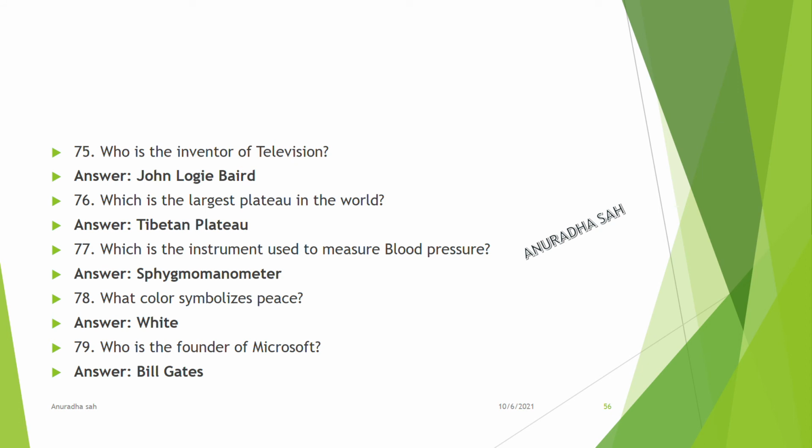Who is the inventor of television? John Logie Baird. Which is the largest plateau in the world? Tibetan Plateau. Which is the instrument used to measure blood pressure? Sphygmomanometer. What color symbolizes peace? White. Who is the founder of Microsoft? Bill Gates.